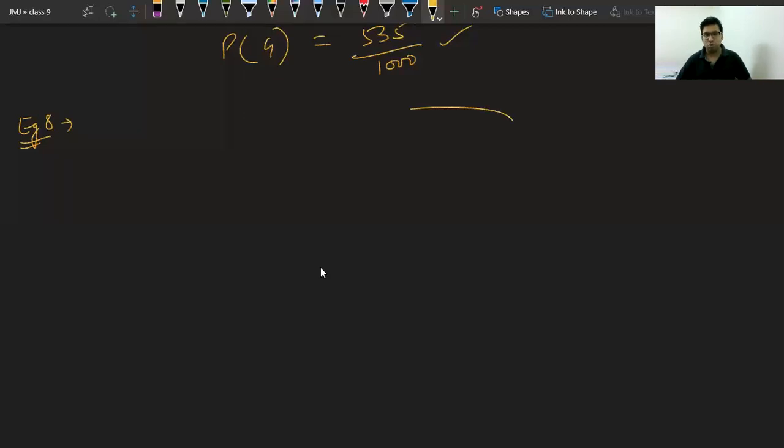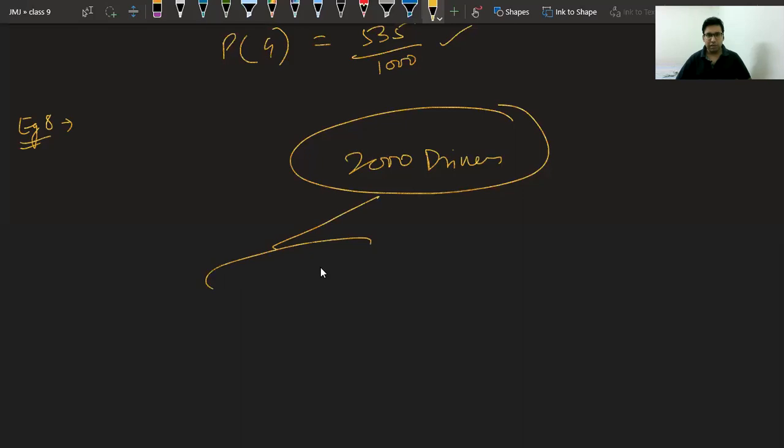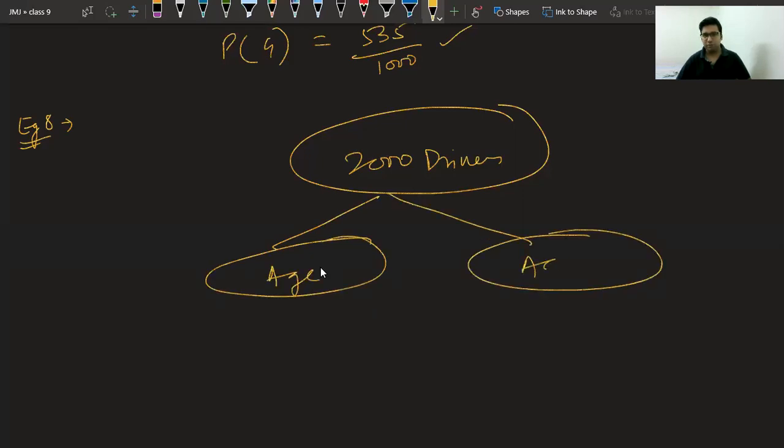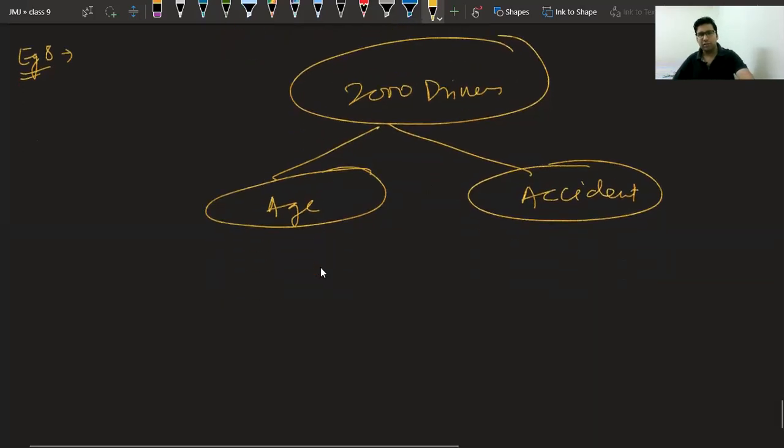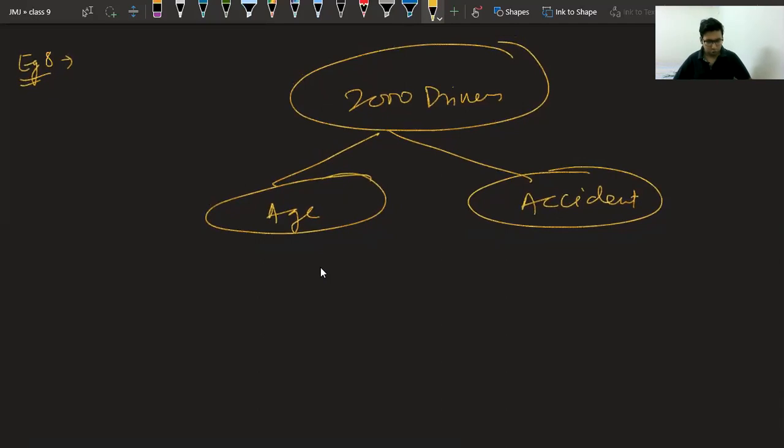So they have chosen 2000 drivers to see the age and how many accidents they have had. They are making a survey, because an insurance company needs all these surveys in order to create a particular insurance policy.